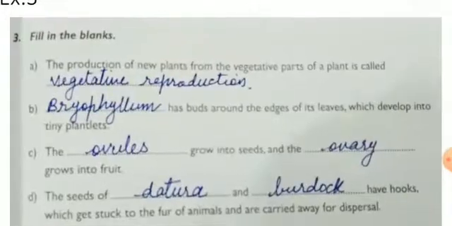Next, exercise 3, fill in the blanks, page number 55. The production of new plants from the vegetative parts of a plant is called vegetative reproduction. Bryophyllum has buds around the edges of its leaves which develop into tiny plantlets.